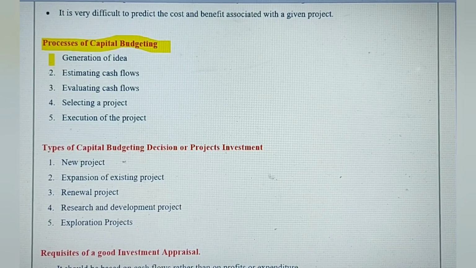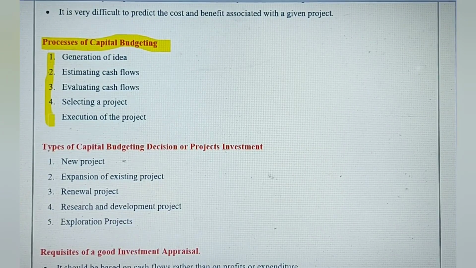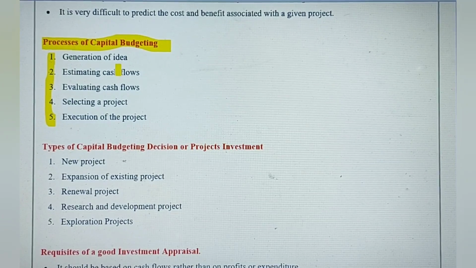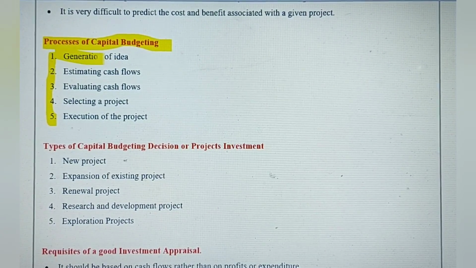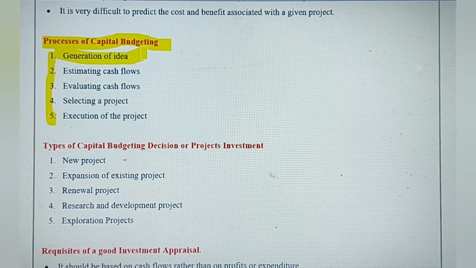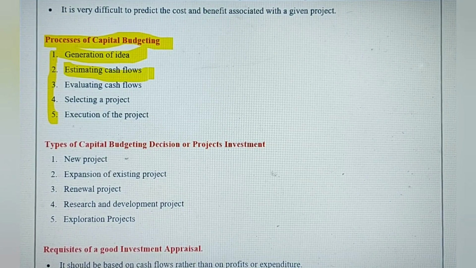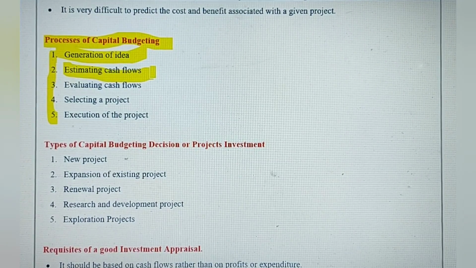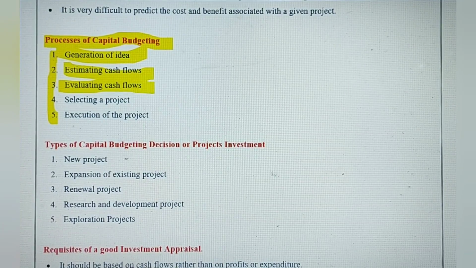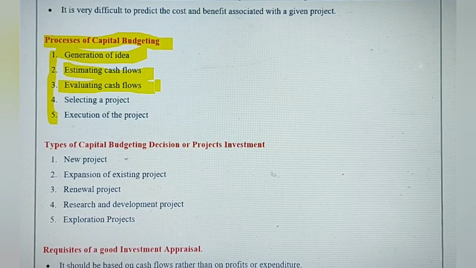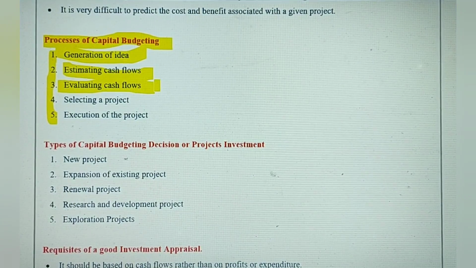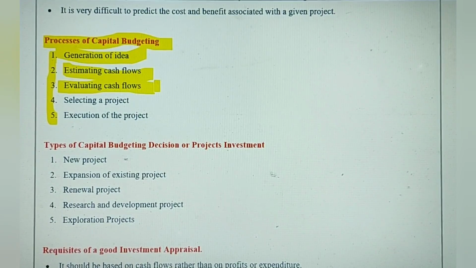These are the different processes of capital budgeting. While deciding about capital budgeting decisions, the company takes these five steps. The first is to generate an idea, which type of assets they are going to buy. Then estimating the cash flows required to procure these assets, then evaluating the cash flows, that is, when they invest in those assets, by what time they get back the return.